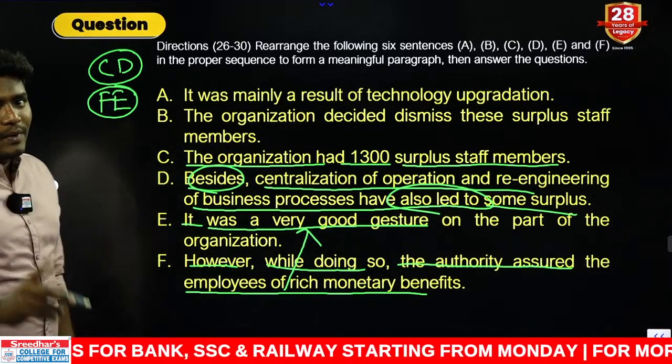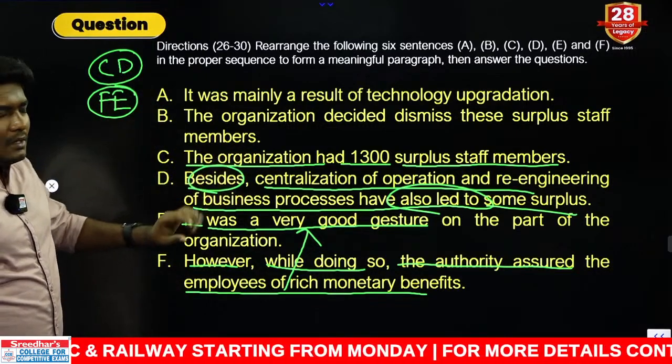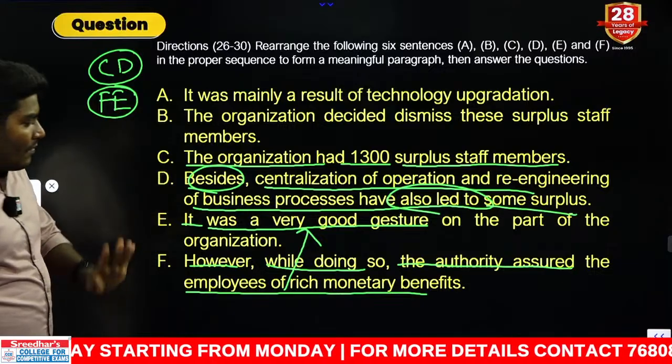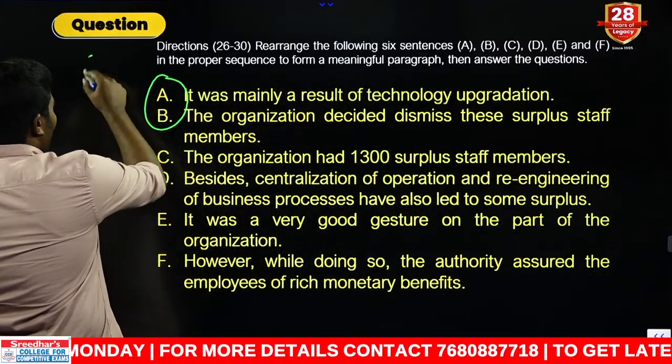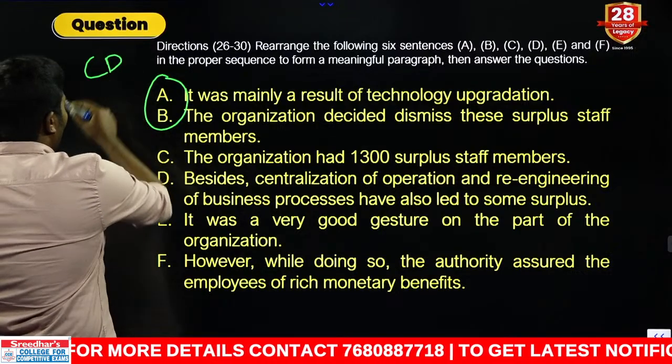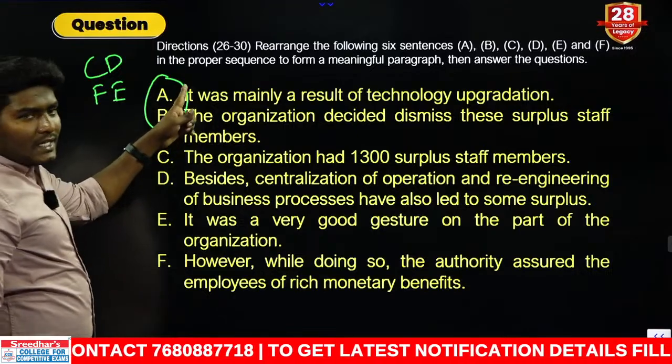Now, I have made two pairs, my dear students. What is one pair? That is CD, which is very simple. What is another pair? FE. We are left with two more pair combinations. What are the two which are left? One is CD. What is another one? FE. We are left with another one, that is AB.